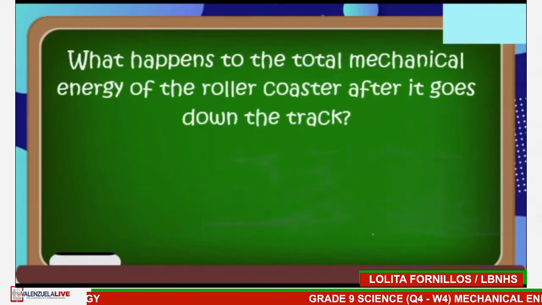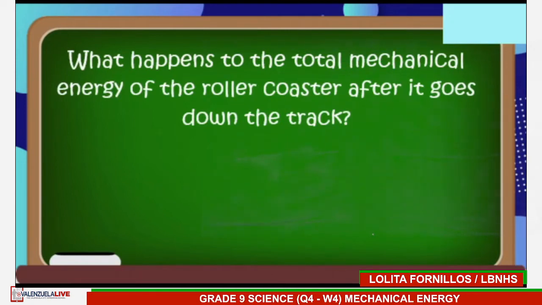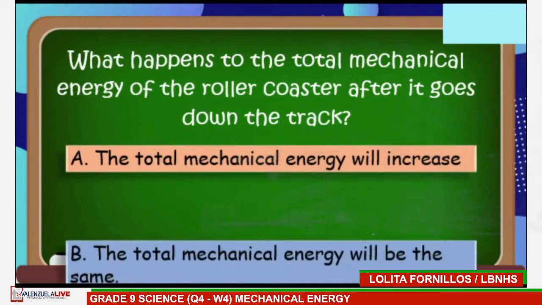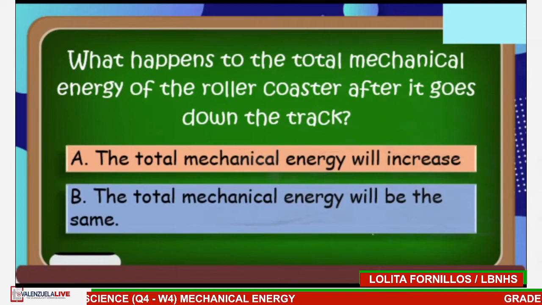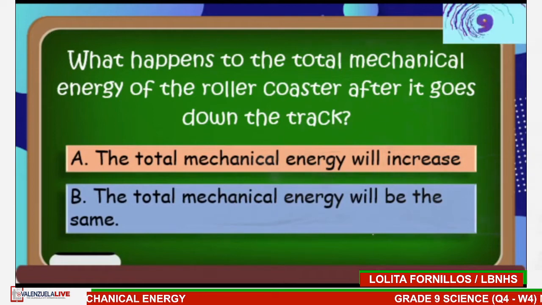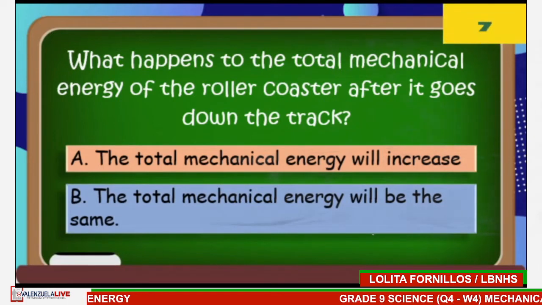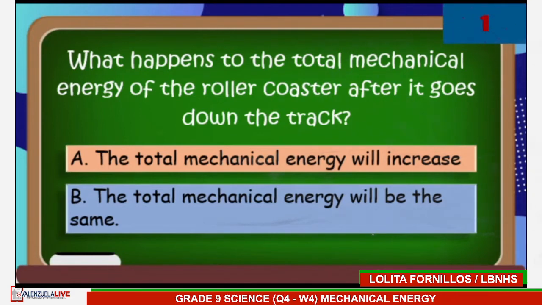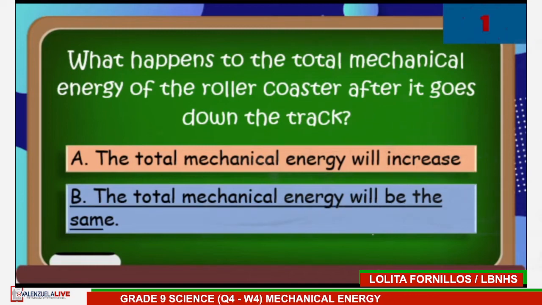Next. What happens to the total mechanical energy of the roller coaster after it goes down the track? A. The total mechanical energy will increase, or B. The total mechanical energy will be the same. Type your answer now. Time's up. The answer is B. The total mechanical energy will be the same. Did you get all the correct answers?